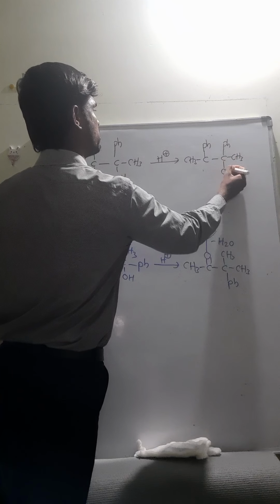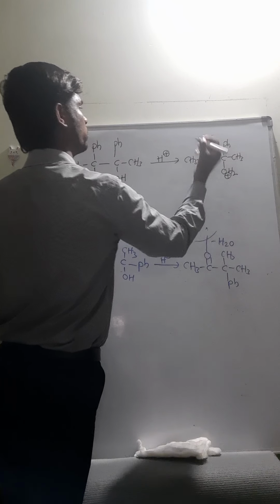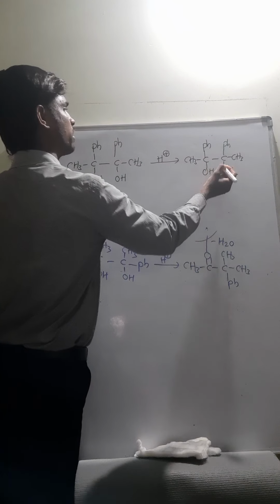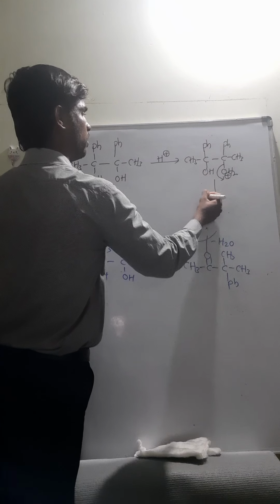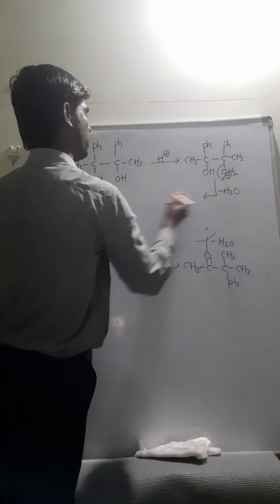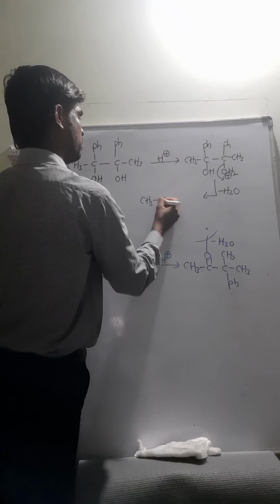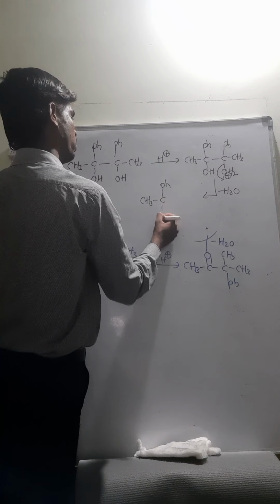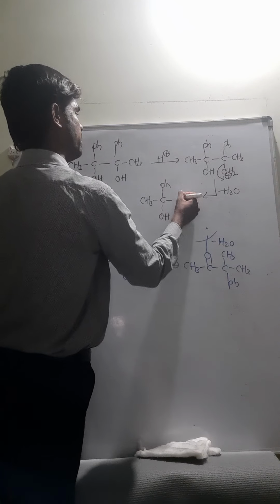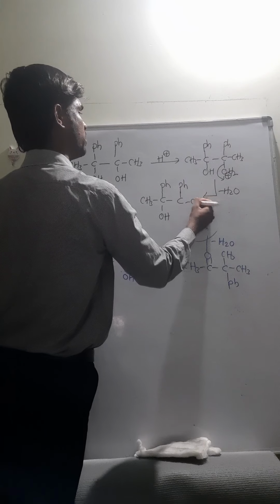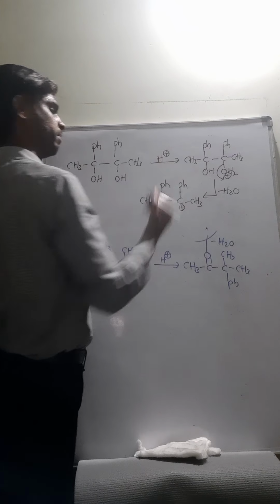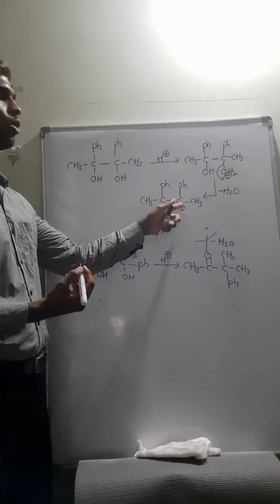Let us assume this OH is undergoing protonation and forming the hydronium ion, and this OH is the same. Loss of water will result in CH3, C, Ph, OH remaining the same, C, Ph, CH3 carbocation. Now the carbocation is generated.